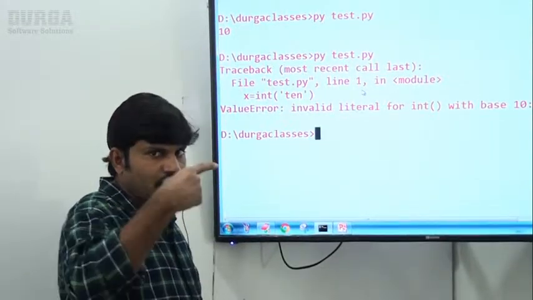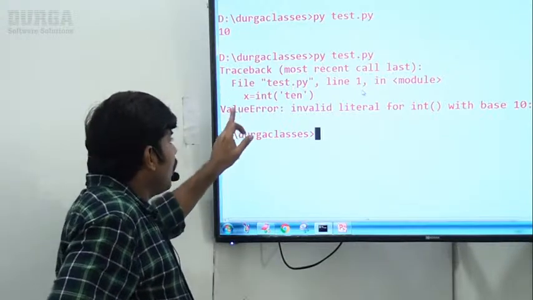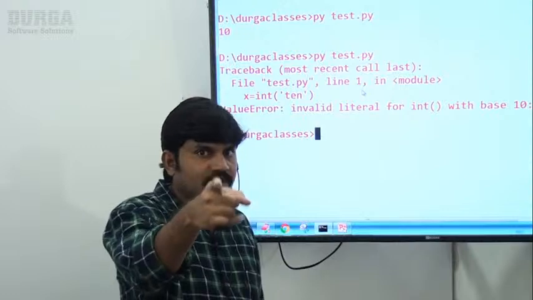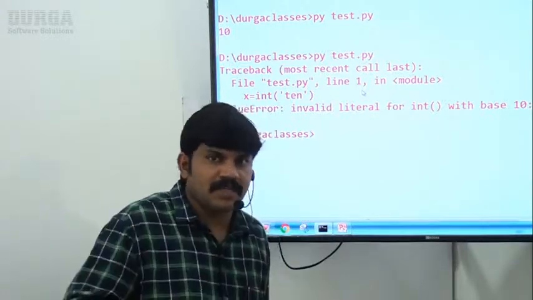Who is responsible to raise this exception, either zero division error or value error? Who is responsible to raise these exceptions? Python virtual machine. Next, these are Python's inbuilt exceptions.